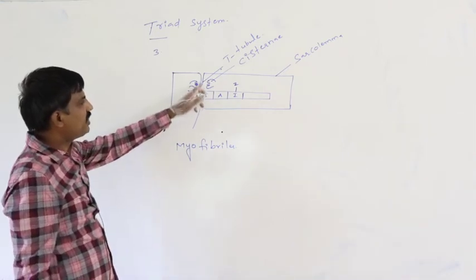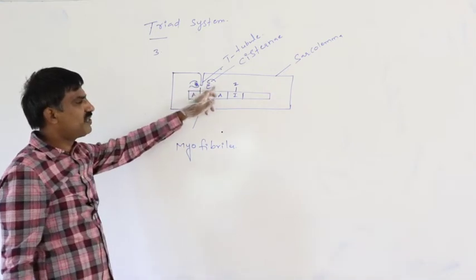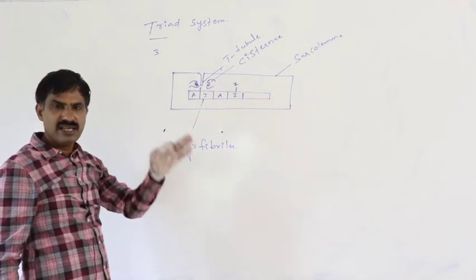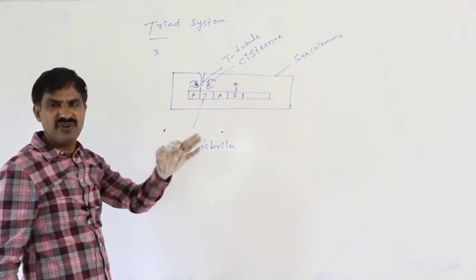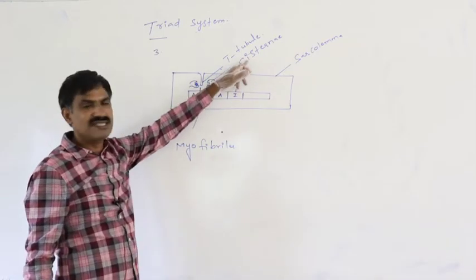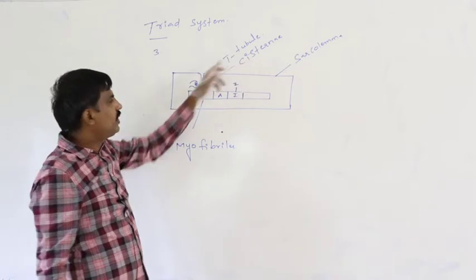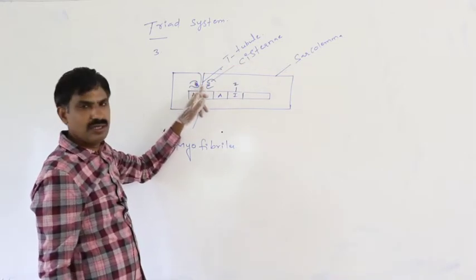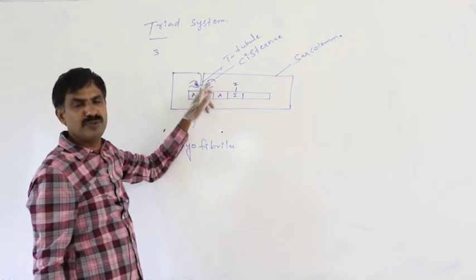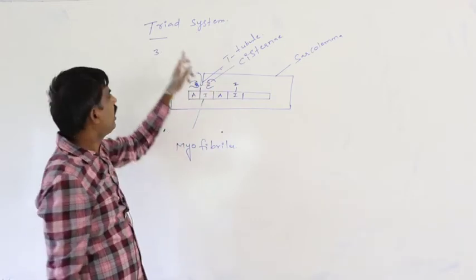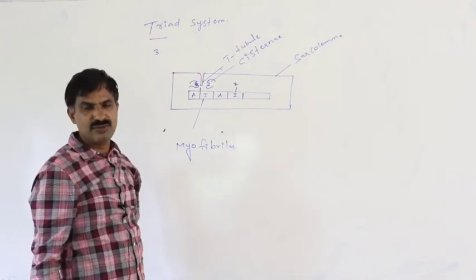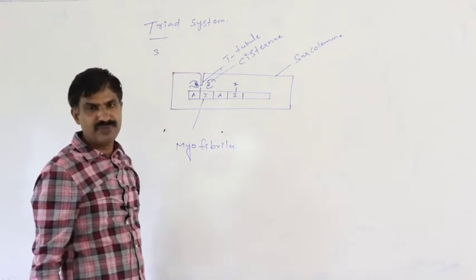On either side of the T-tubule, the sarcoplasmic reticulum shows infolding to form specialized structures, said to be the cisternae. One T-tubule and the cisternae on either side together form the triad system.